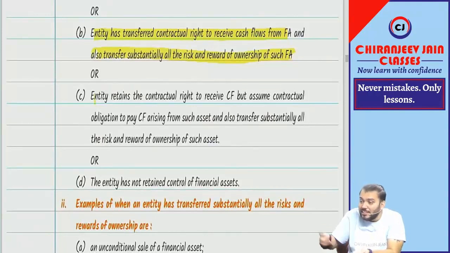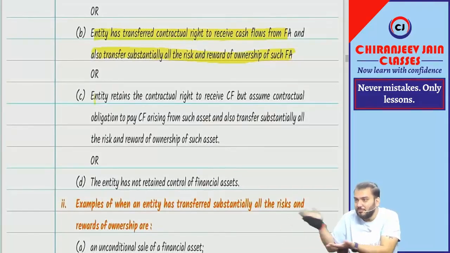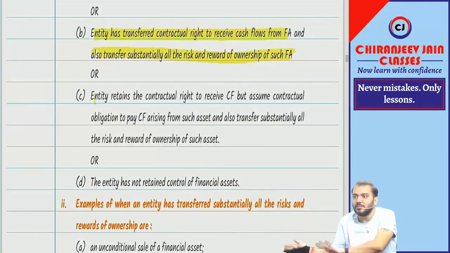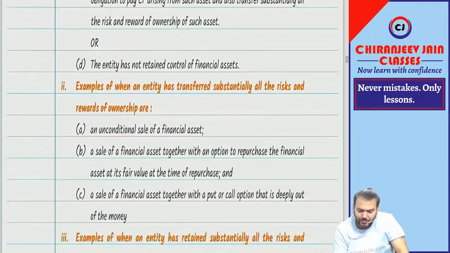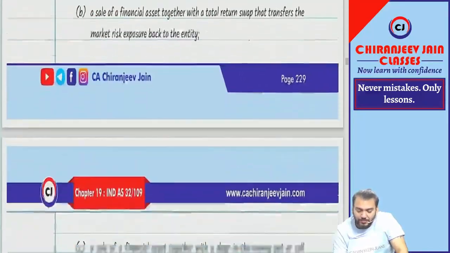So if I don't retain the control of such financial asset, control means what? Now can I say if I have transferred the control, means now all the risk and reward is transferred, automatically. Correct? So if the entity has not retained the control of the transferred asset, it will be automatically de-recognized. Understood all these points? Correct.